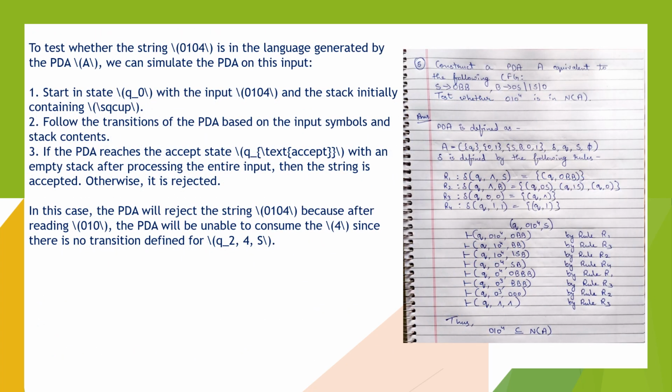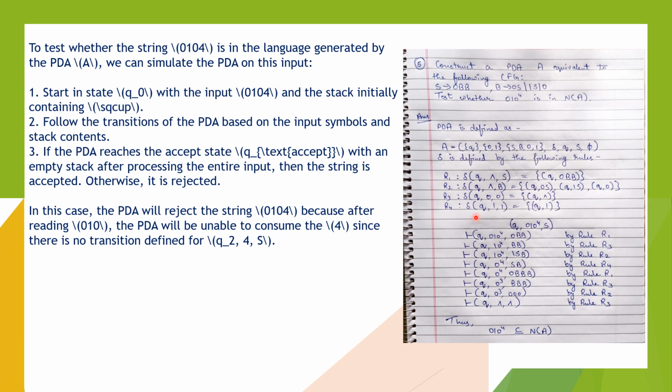To test whether the string is in the language generated by the pushdown automata, we can simulate the pushdown automata on this input. Start in state Q0 with the input and the stack initially containing the start symbol, following the transitions of the PDA based on the input symbols and the stack contents.